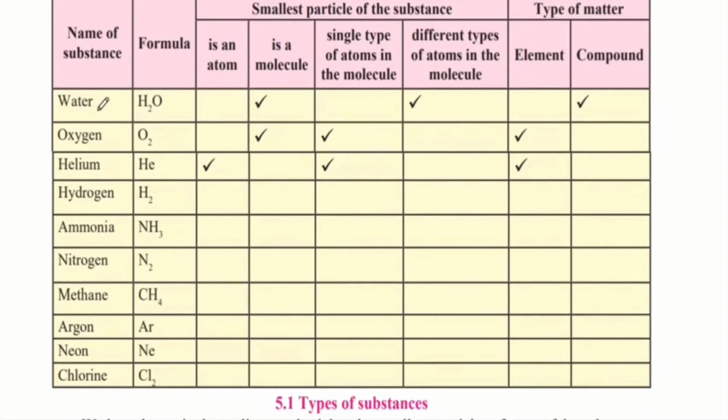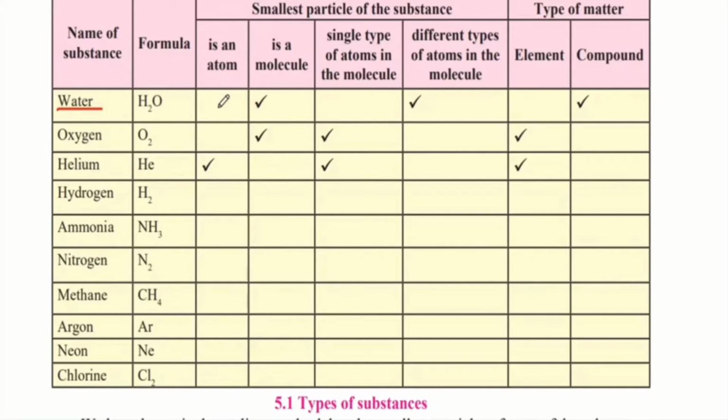An element is a single substance, whereas a compound is a group of elements. So let us see the first example. The first example is very common, and that is water. The formula for water is H2O, which is 2 atoms of hydrogen and 1 atom of oxygen. Hydrogen is denoted by H and oxygen is denoted by O.